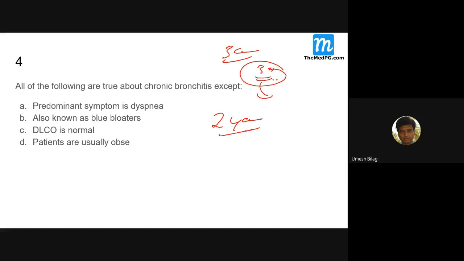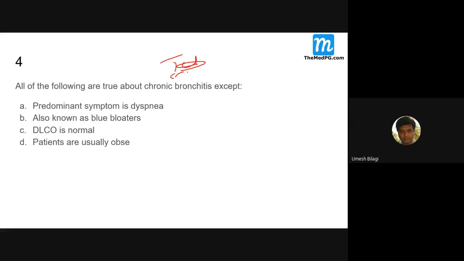Of course, you have to rule out asthma, bronchiectasis, or tuberculosis, which sometimes can be confused with this. Once those conditions are ruled out, you should diagnose chronic bronchitis. Chronic bronchitis is basically a sputum disease. There is no dry chronic bronchitis. Dry cough is not a sign of chronic bronchitis.